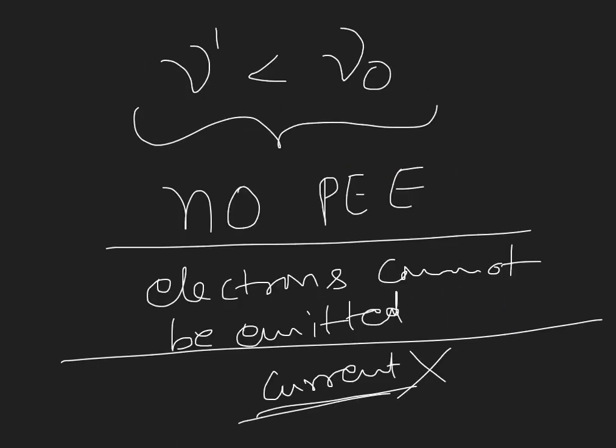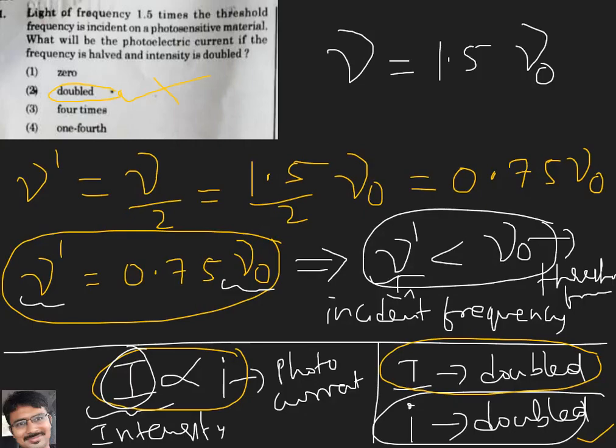But here mu dash is less than mu naught. When mu dash is less than mu naught, there is no photoelectric effect. Incident frequency less than threshold frequency means no photoelectric effect. If there is no photoelectric effect, no electrons are emitted, so no current. So we can't say that intensity is doubled so current is doubled. That is wrong. So my correct answer is that there is no current at all.